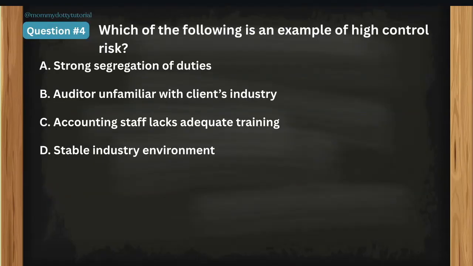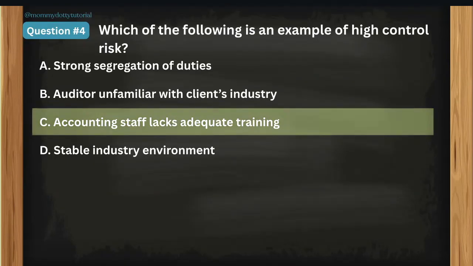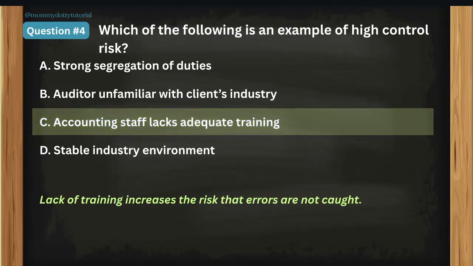So you may pause this video to think. The correct answer is letter C, the accounting staff lacks adequate training. So lack of training increases the risk that errors are not caught.